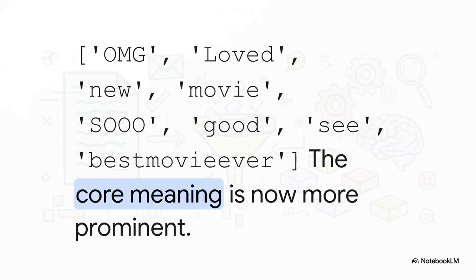So let's apply that to our list of tokens from the tweet. We'll take out words like the, it, was, and you. Now look at what we're left with. The really important words, the ones that carry all the emotion and meaning, are starting to pop right out.